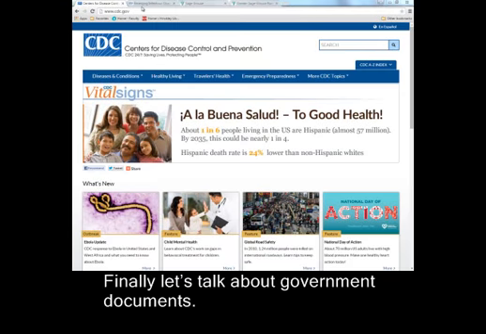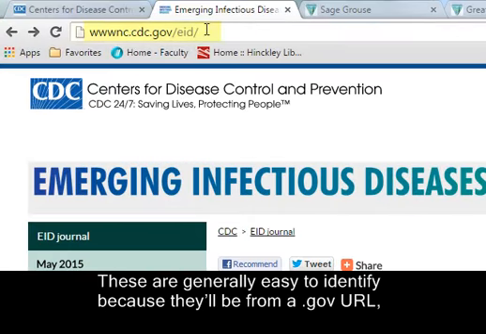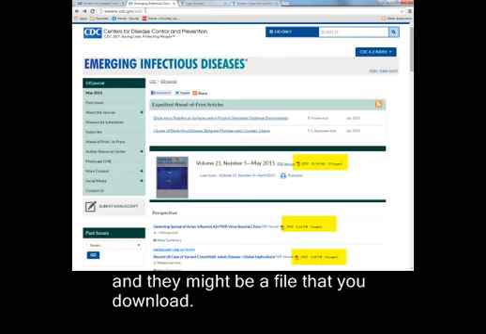Finally, let's talk about government documents. The government puts many of its reports from studies or investigations online for free. These are generally easy to identify because they'll be from a .gov URL, and they might be a file that you download.